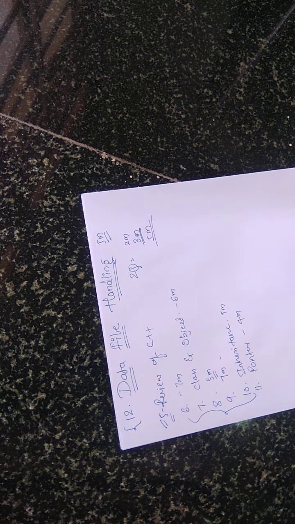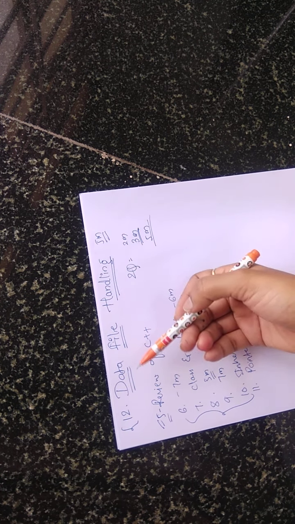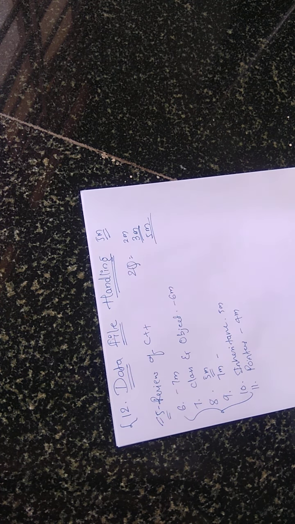The entire chapter is theory based. Whatever you have learned in C++, the streams, the files, the data, everything. Now how we can handle those files, how we can handle that data, how we can store that data in a file, which data is called which file, which data is stored in which type of file, everything we will study as a theoretical part in data file handling relating to the C++ language. Done? So the chapter is theory based. We don't have any programs in this because the programmatical parts we had already covered in the remaining 6 chapters.